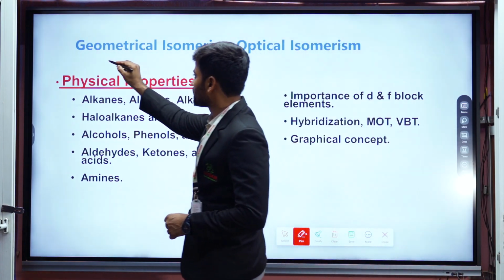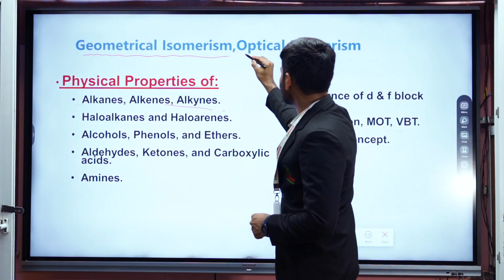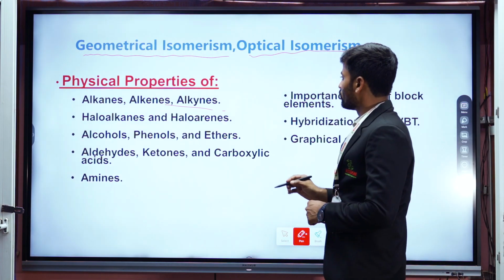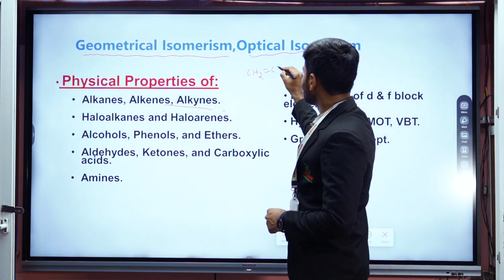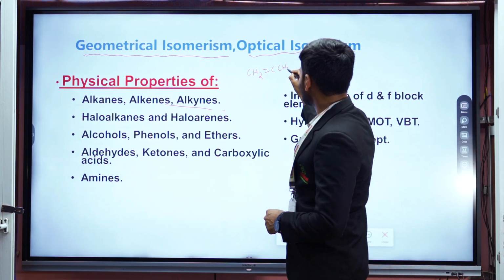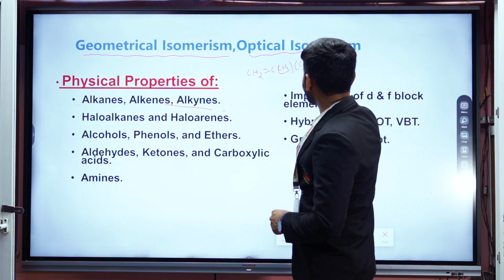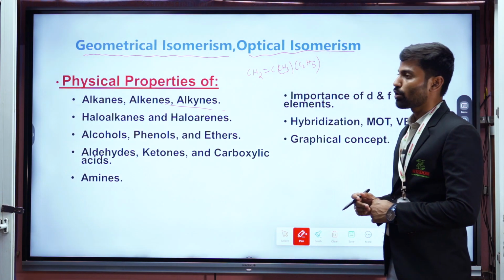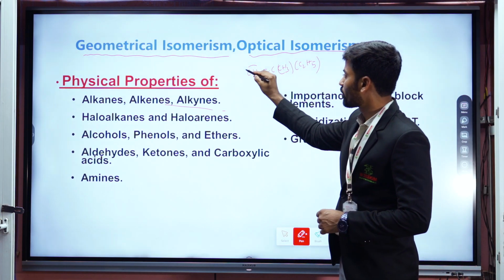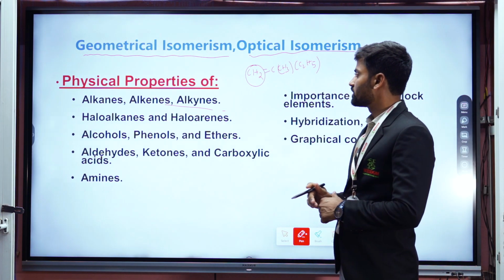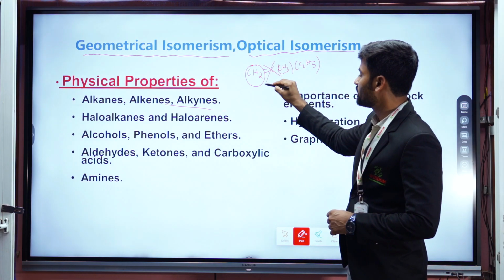Here you have to focus on geometrical isomerism and optical isomerism. For suppose they give CH2=CH-CH3 and C2H5, which is geometrically active or inactive, which is geometrically inactive. Why? Because one of the sp2 carbons contains two atoms or groups that are the same, so due to this reason it is geometrically inactive.